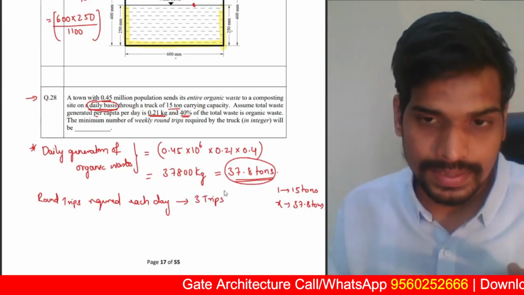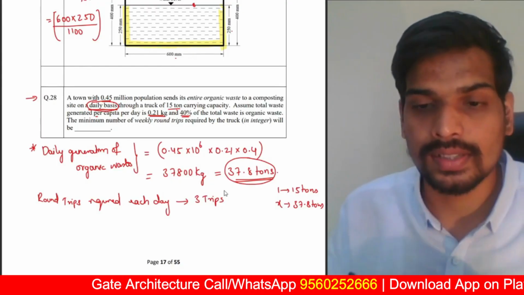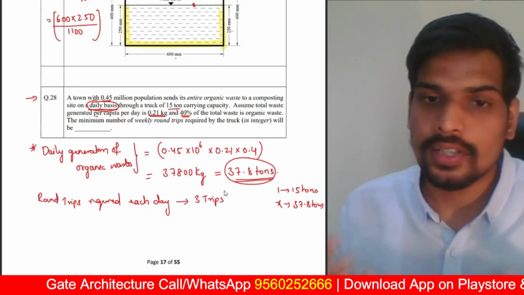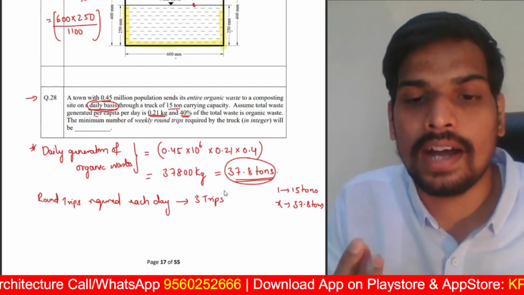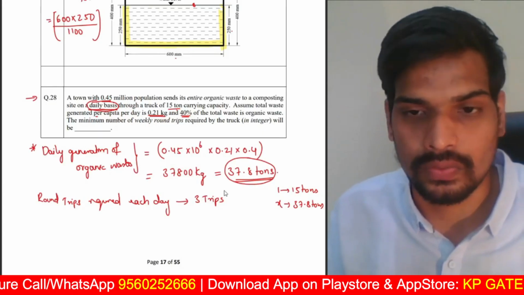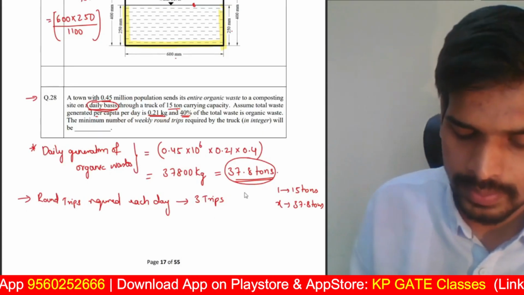First trip, full capacity the truck can carry. Second trip, full capacity the truck can carry, will be done with 30 tons. Remaining 7.8 tons, there is no other way but you require one more trip. I cannot say I will do only half a trip and carry the 7.8 tons of waste. No, you will require one complete trip. So daily round trips required will be 3 trips.